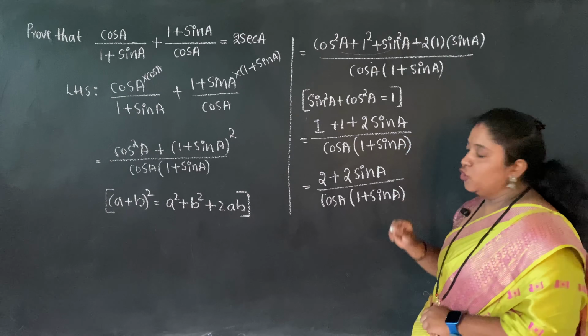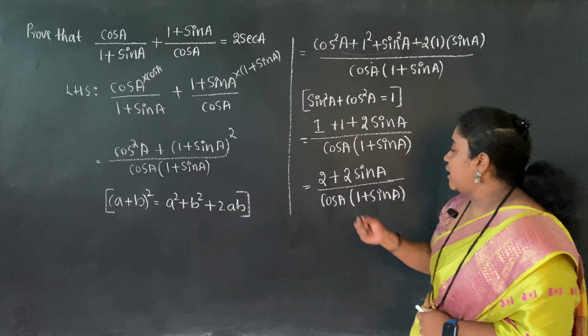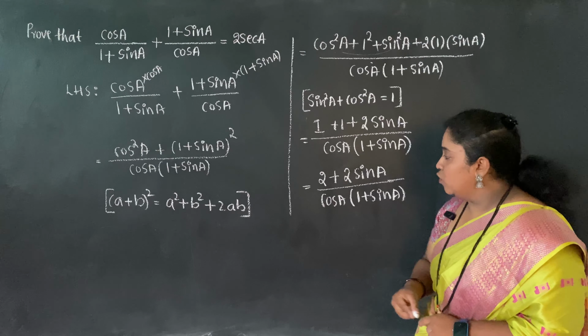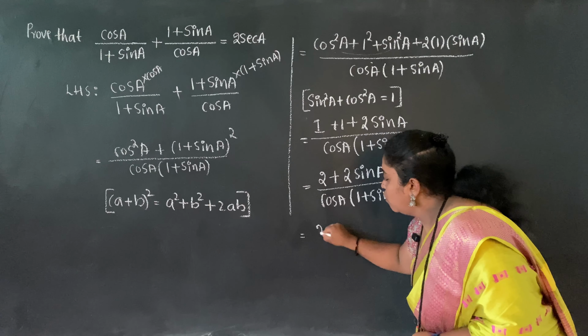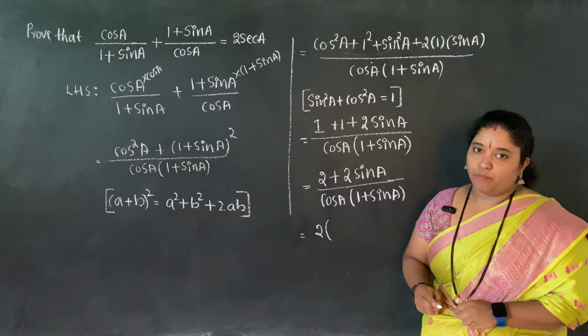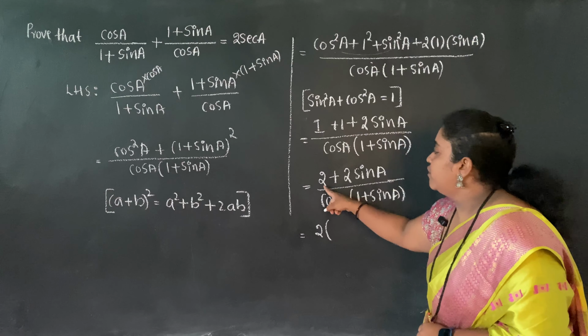Now look at the numerator. Here is 2 and here is also 2, so I can take 2 common. If I take 2 common from the numerator, what am I left with here?